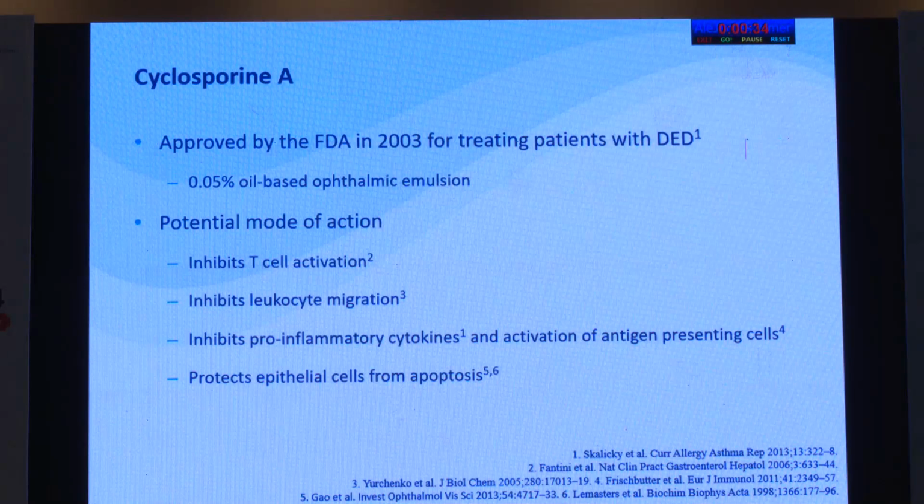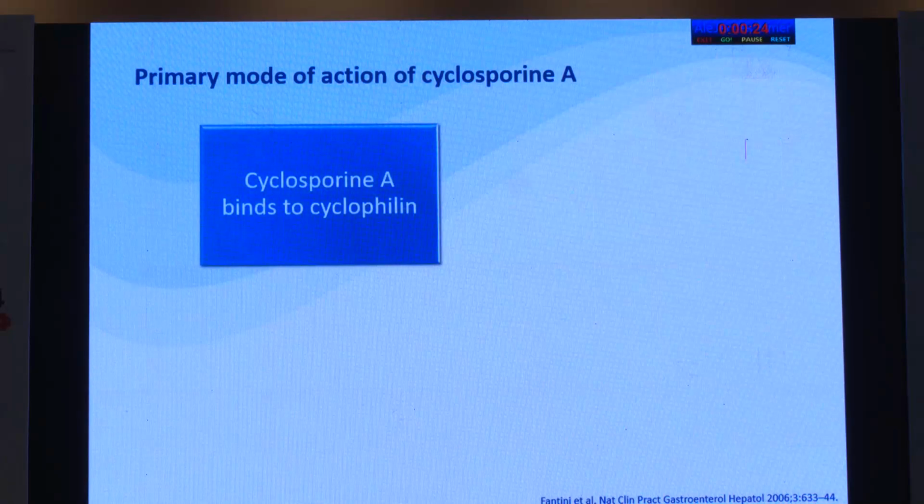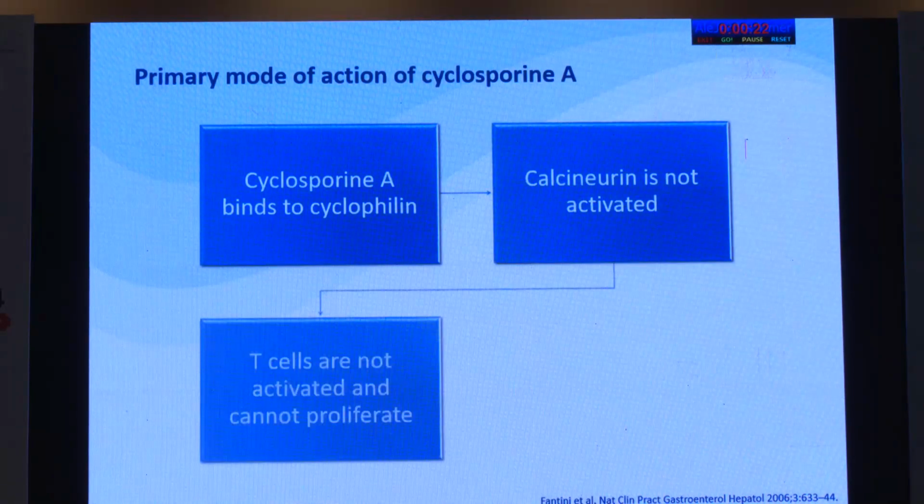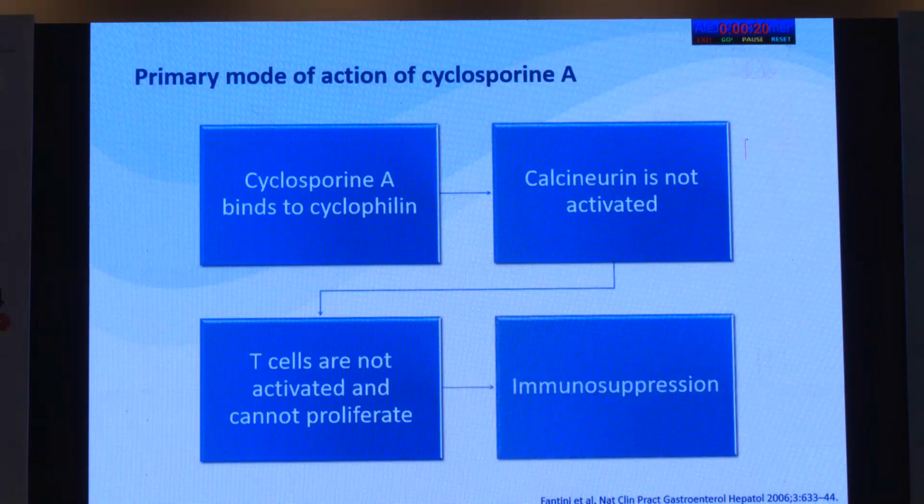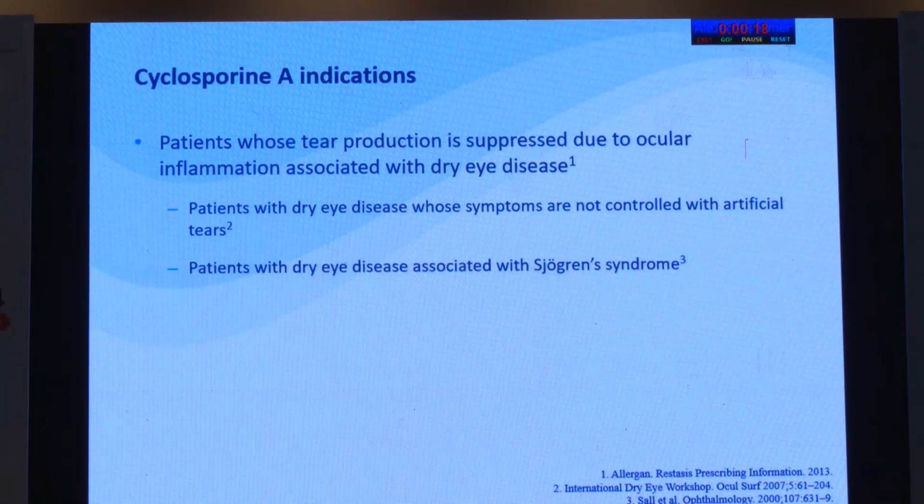Cyclosporin A plays an important role and was approved by the FDA in 2003 for treating patients with dry eye disease. The potential mode of action is inhibition of T cell activation, and the primary mode is to bind to cyclophilin, preventing calcineurin from being activated, and in turn causing immunosuppression.